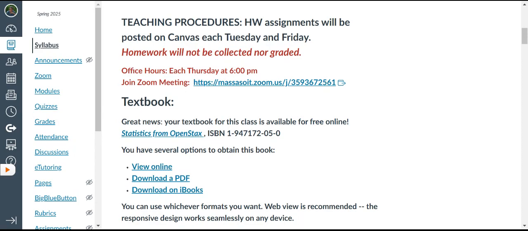Homework assignments. All right, I'll post them each Tuesday and Friday. Now I've outlined this in red, and I make mention of it just about in every module. My homework assignments are all multiple choice. I give you the answers on the last page. Furthermore, I actually create videos where I walk you through how I got the answer. So I'm not very well going to collect and correct my own homework because I give you the answers.